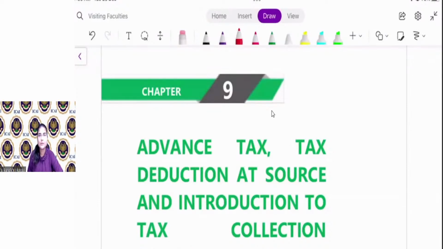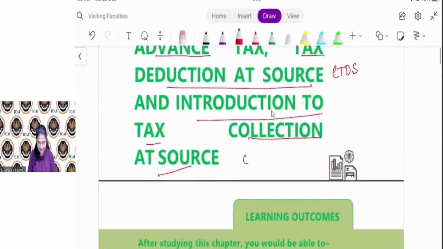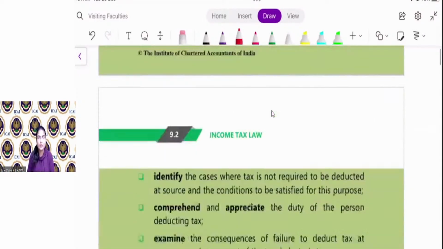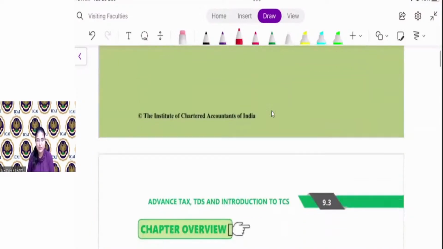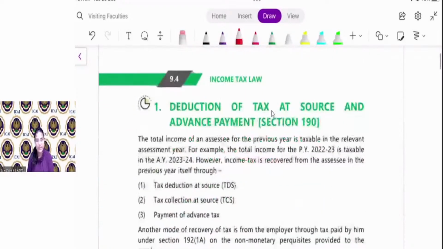Our today's topic is Advanced Tax Deduction at Source, that is TDS, and Introduction to Tax Collection at Source, that is TCS. Now, does anyone know what is tax deduction at source, what is tax collection at source, and what is advance tax? Anyone have any idea? Just let me know.